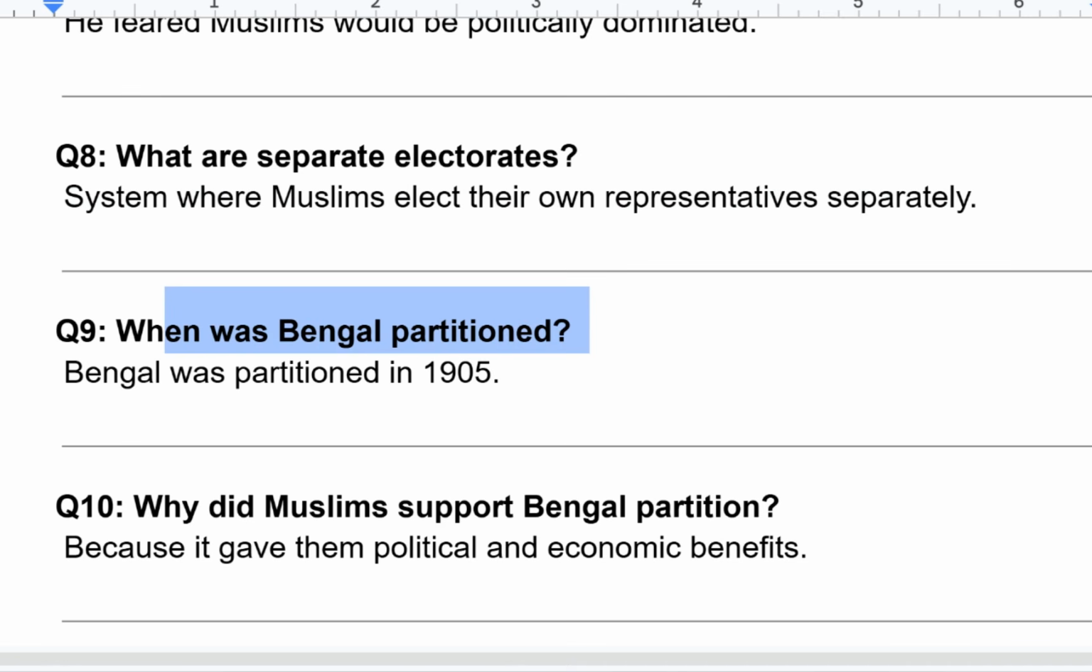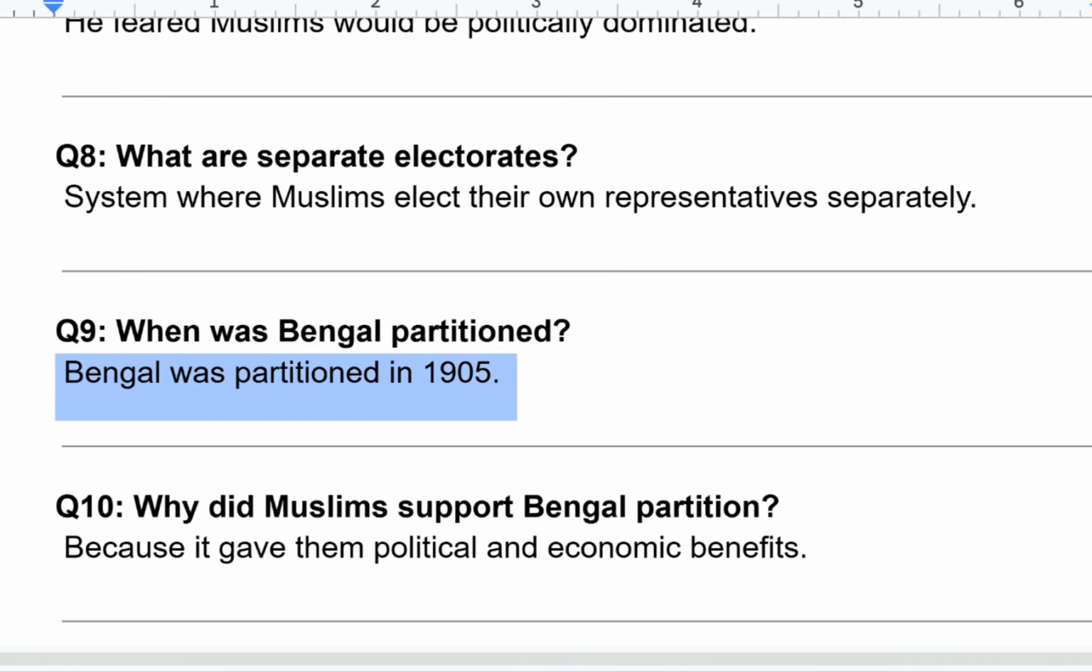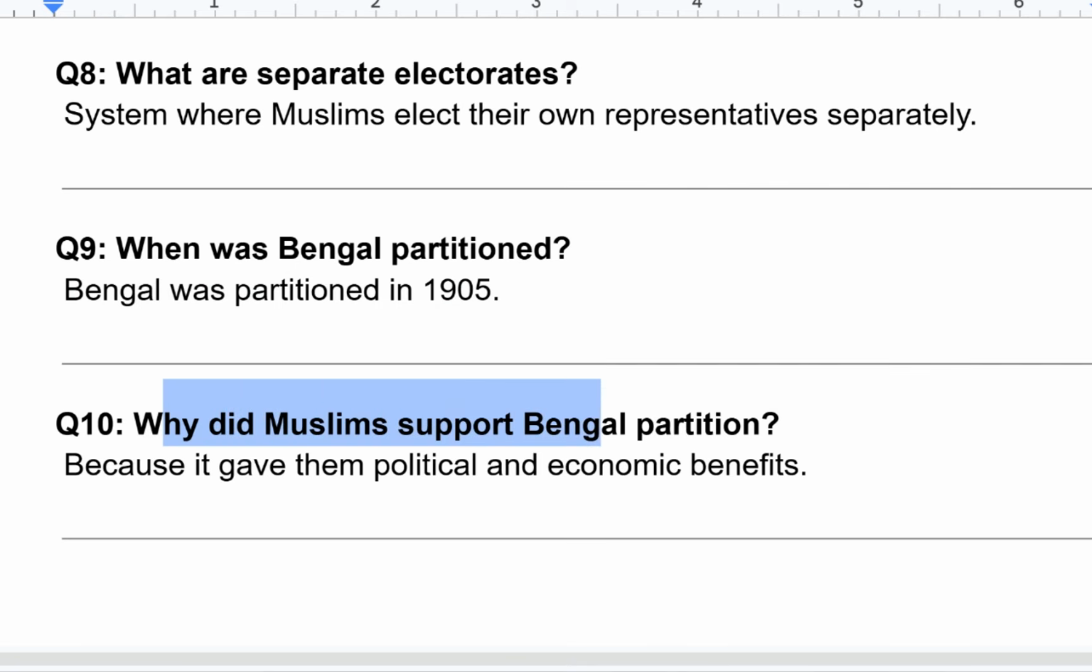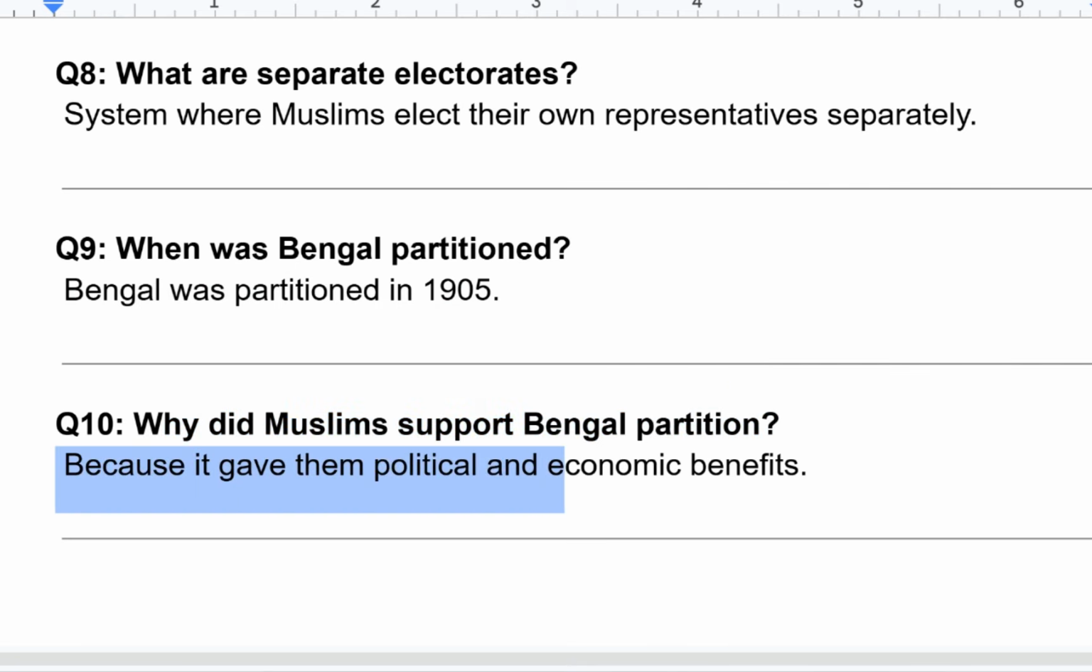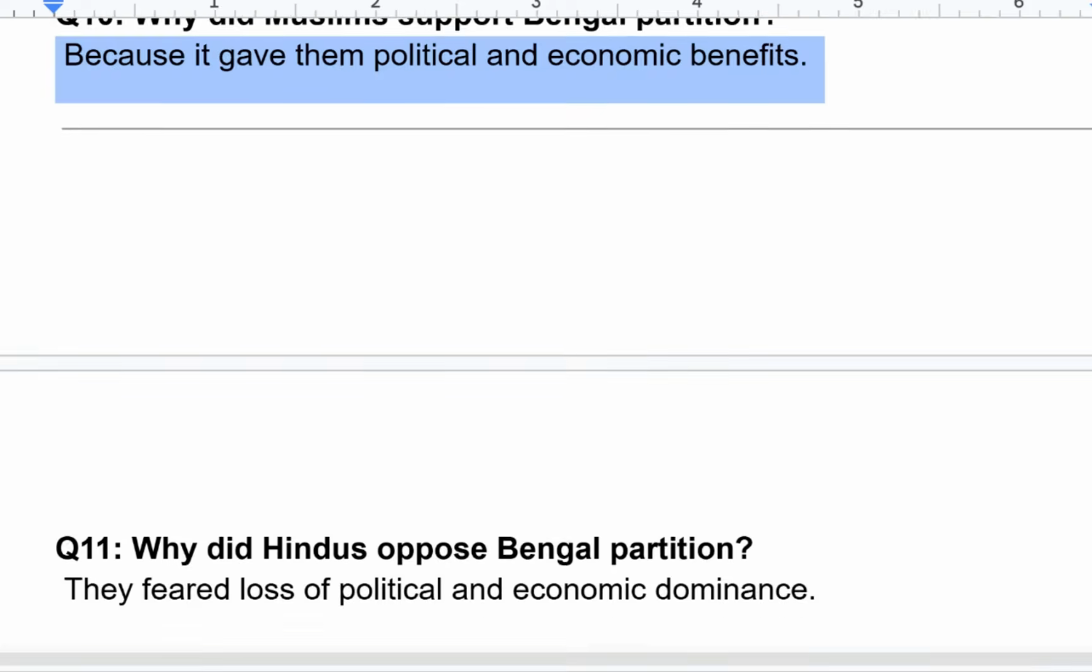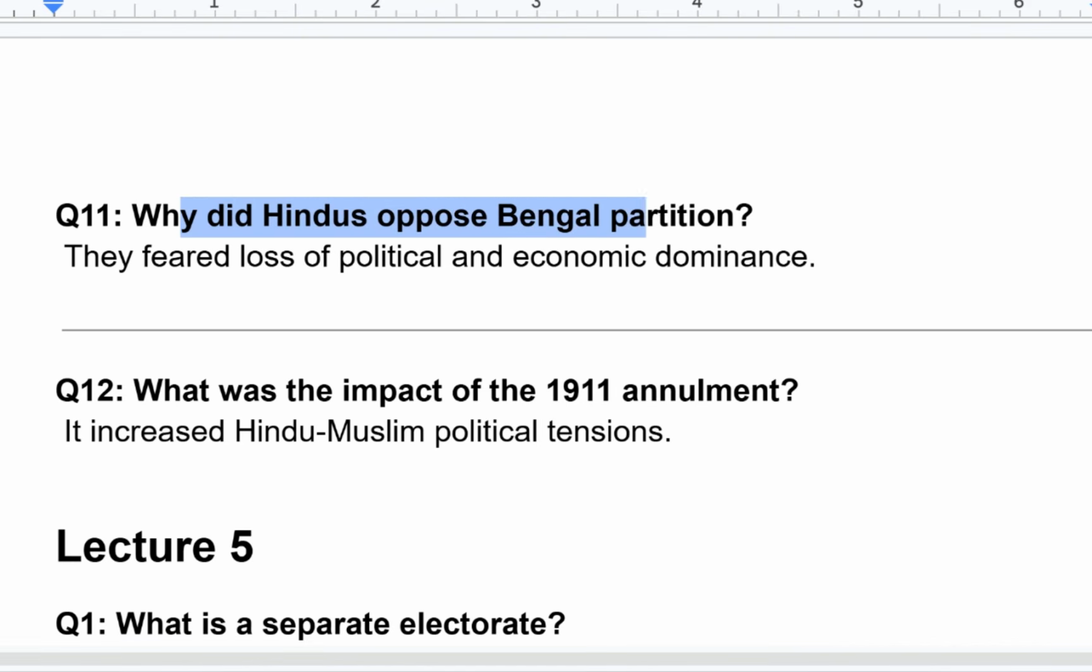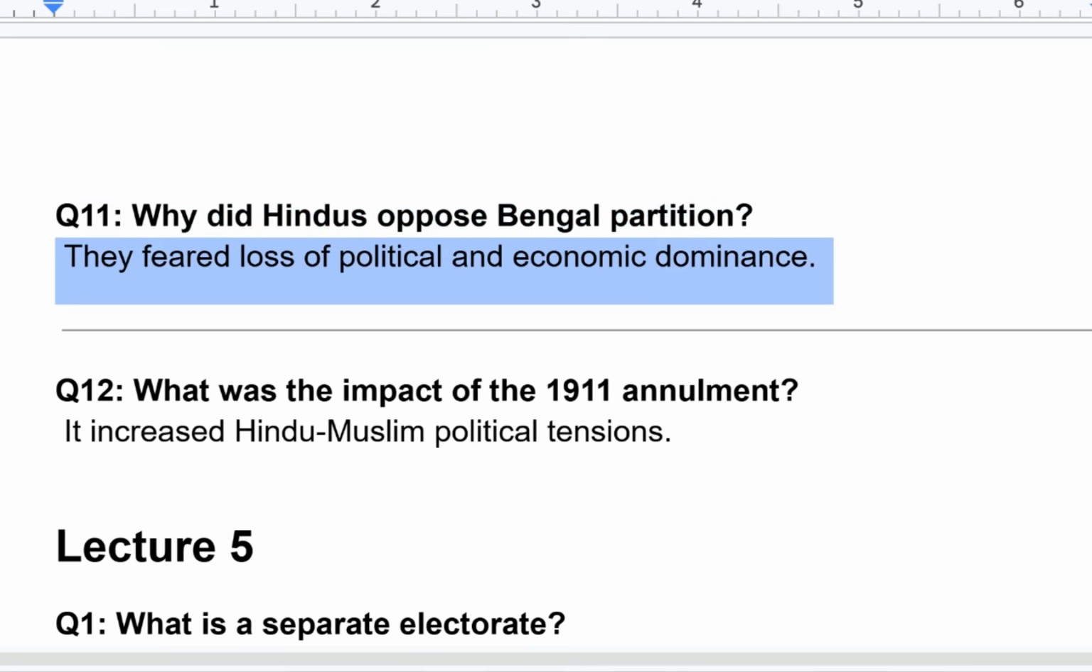When was Bengal partitioned? Bengal was partitioned in 1905. Why did Muslims support Bengal partition? Because it gave them political and economic benefits. Why did Hindus oppose Bengal partition? They feared loss of political and economic dominance.